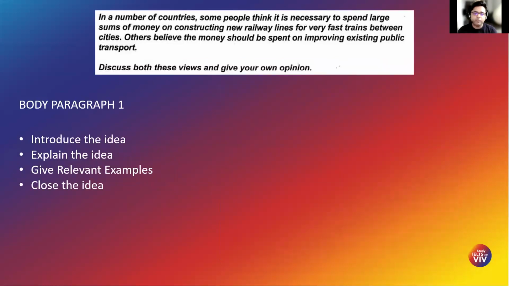Body paragraph 1 is where, especially for this kind of essay, you take one viewpoint and talk about that viewpoint. I'm using the first viewpoint, where I think spending money on constructing new railway lines for fast trains is important. If you see here, I've mentioned that you need to introduce the idea. The first line needs to be the introduction of the idea.